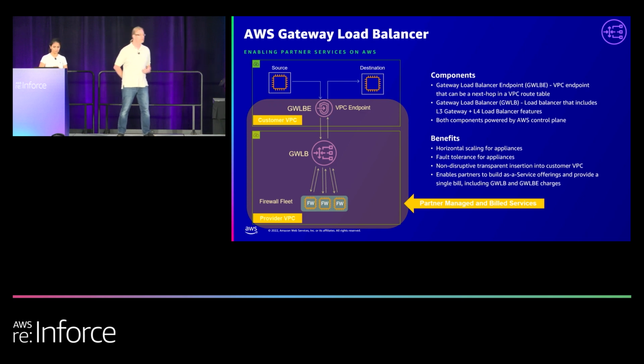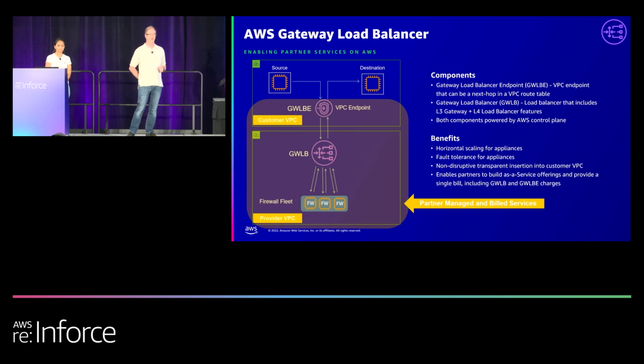So you as a consumer can go to a partner that offers this service and say, okay, I want this traffic inspected, I want to purchase it from you, and the only thing that shows up in your account is an endpoint, and you can go to their portal and configure their firewalls any way you want. That way you don't even have to worry about setting up those AMIs or purchasing those firewall pieces. You can actually let the vendor do it for you completely in a SaaS-like manner.